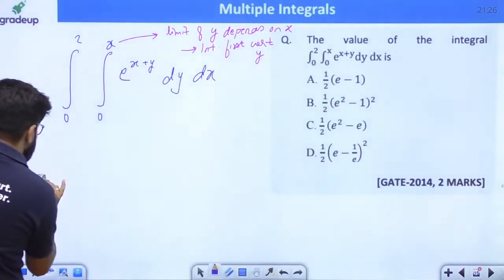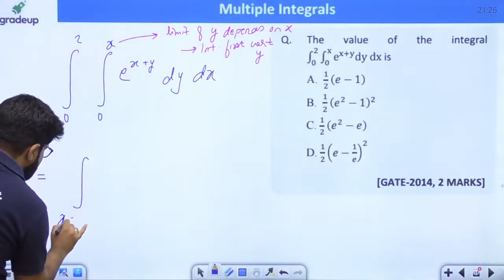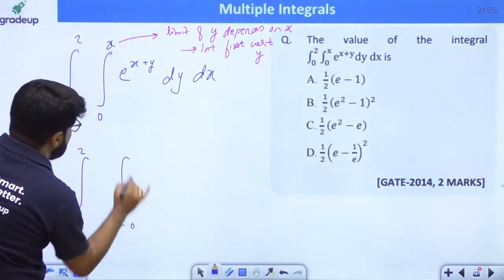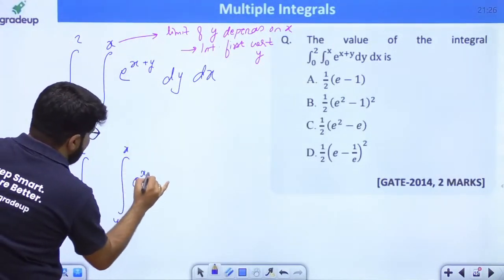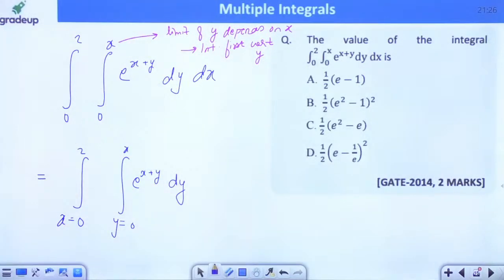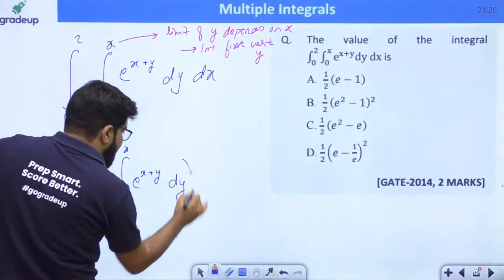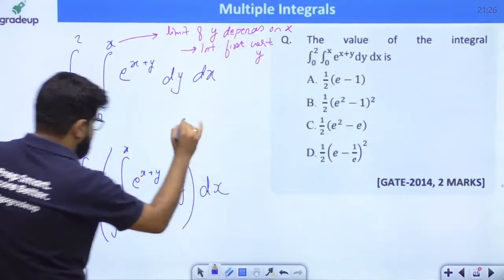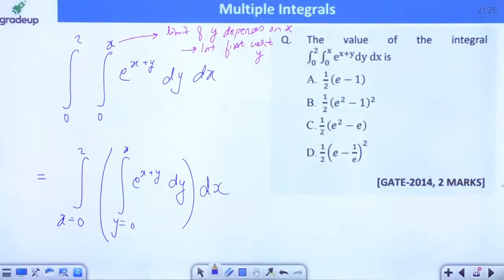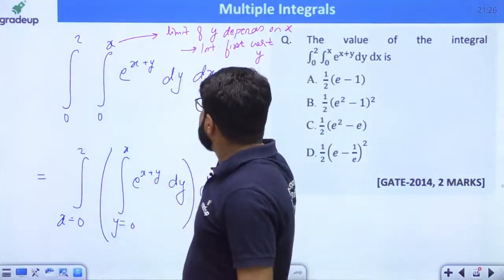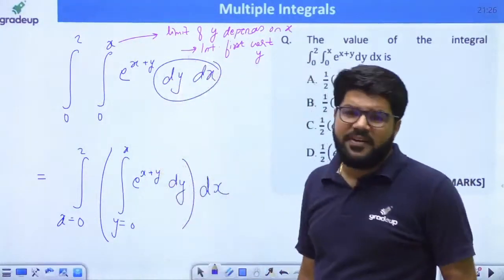That means this is of the form integral x equals 0 to 2, integral y equals 0 to x, e power x plus y, and first dy, because you have to integrate with respect to y and then dx will come. I hope it is clear now. For a moment you can even discard the given sequence, but you can try to identify it yourself.